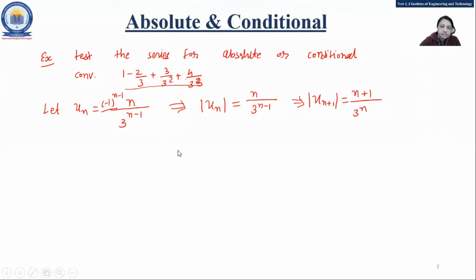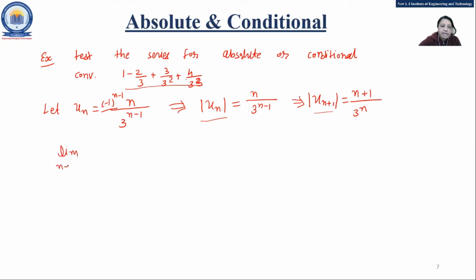Here something like 3 raised to n, right? We have found mod un and mod un plus 1. So which test is supposed to be used? Anyone? Ratio test, right? The D'Alembert ratio test.